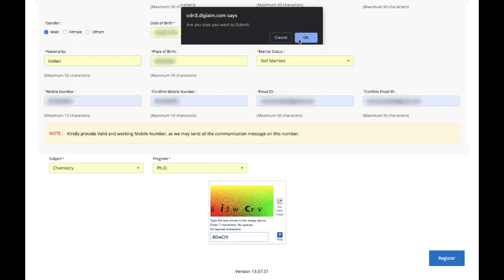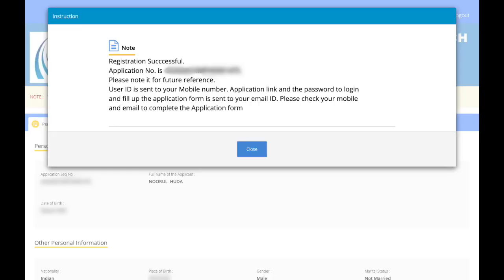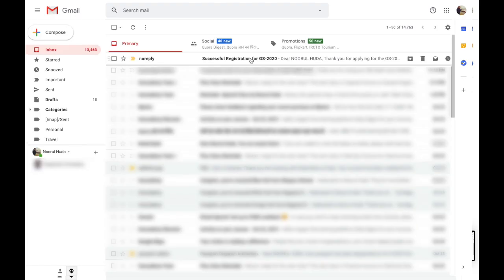So, are you sure you want to submit? Press yes. Okay, so registration is successful and the application number is generated. Please note it for future reference. The user ID is sent to your mobile number, and the application link and the password to log in and fill up the application form are sent to your email ID. Please check your mobile and email to complete the application form. So all the details will be sent to your mobile number and the given email ID. You just need to proceed through those details next.